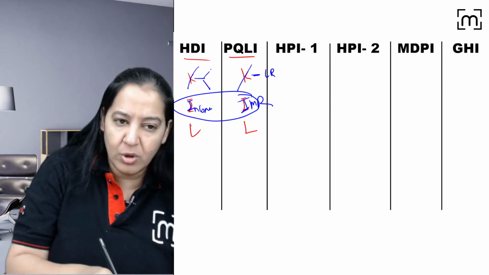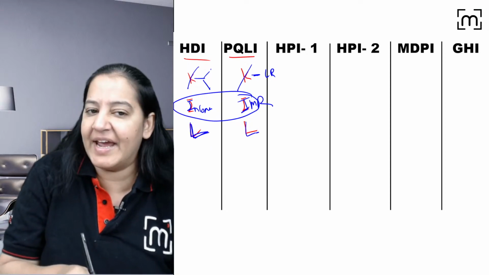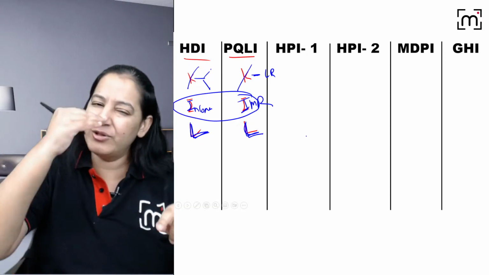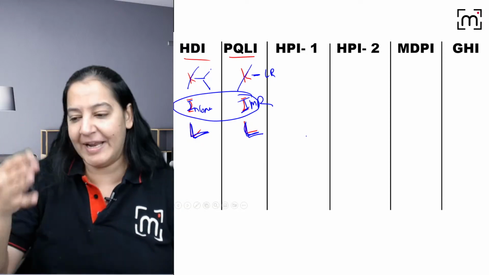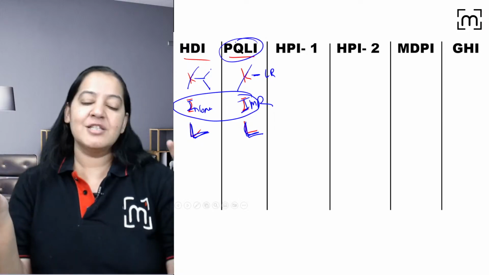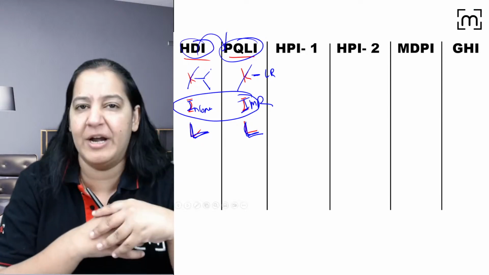Right? And here also longevity. Longevity means life expectancy at birth. Here we don't take longevity as life expectancy at birth, but life expectancy at 1 year. So all the three components are a bit changed. Let me explain why. Now you will ask me, ma'am, why? If we already have HDI as a measure, why is there a need to launch another index, PQLI?